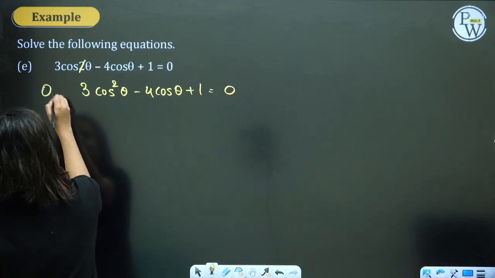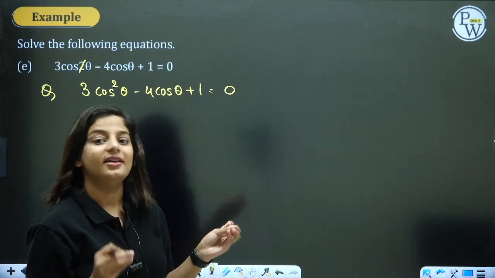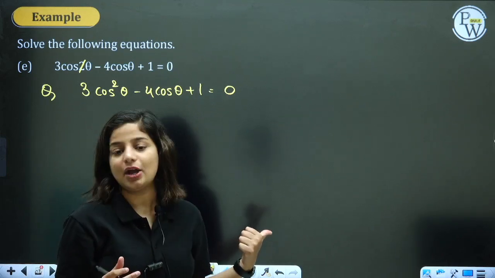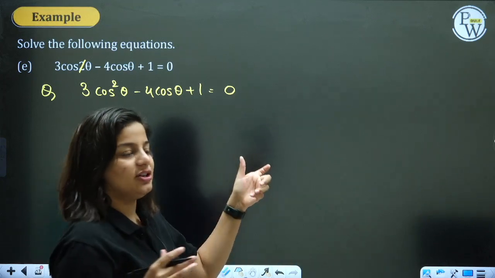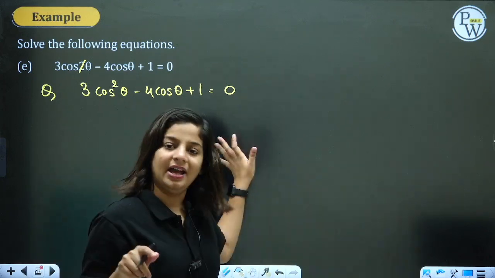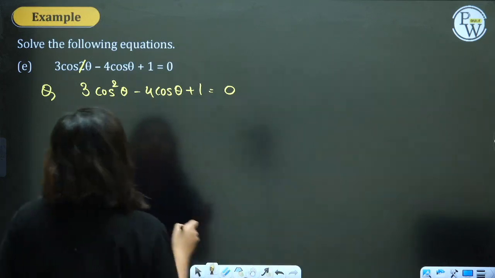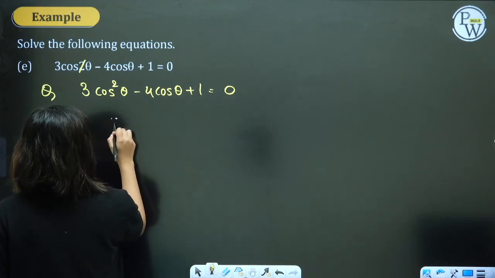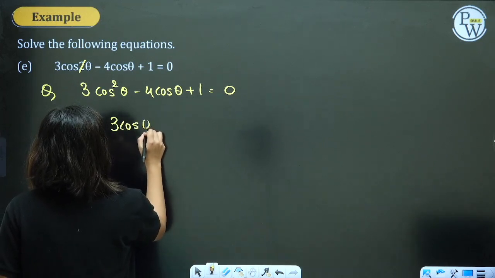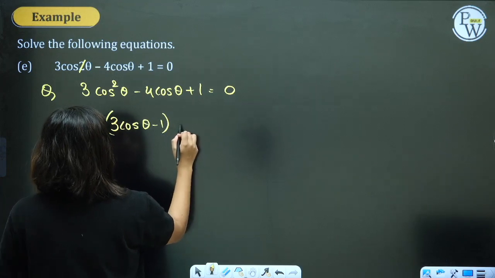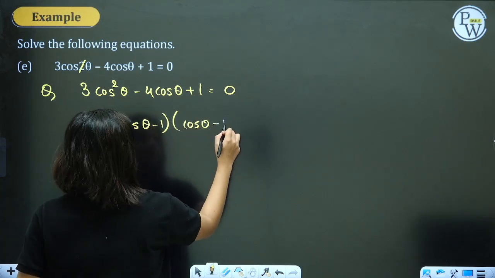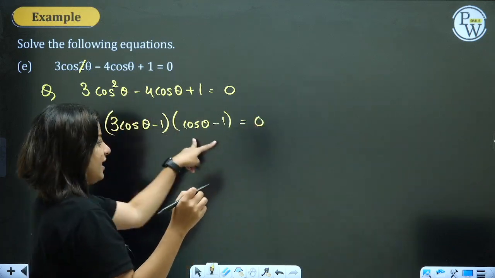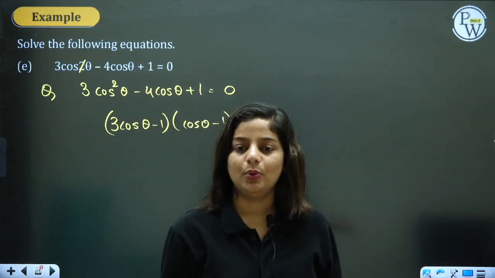This is your question. It's 3 cos square theta. Now you can say it's a quadratic equation which can be easily factorized. Just consider cos theta as t and you will see a nice quadratic equation which can be factorized as 3 cos theta minus 1, cos theta plus 1 equal to 0. I have factorized it. You can try this step on your own.